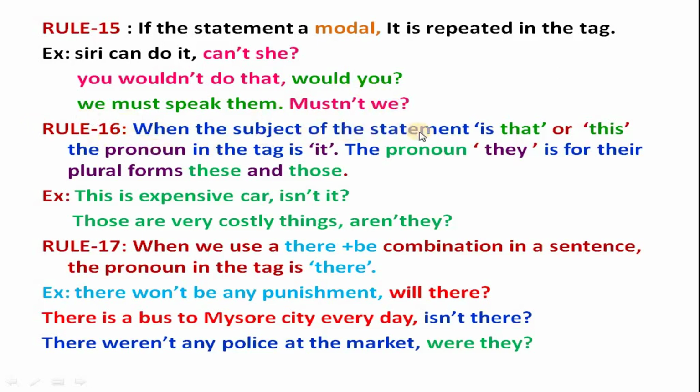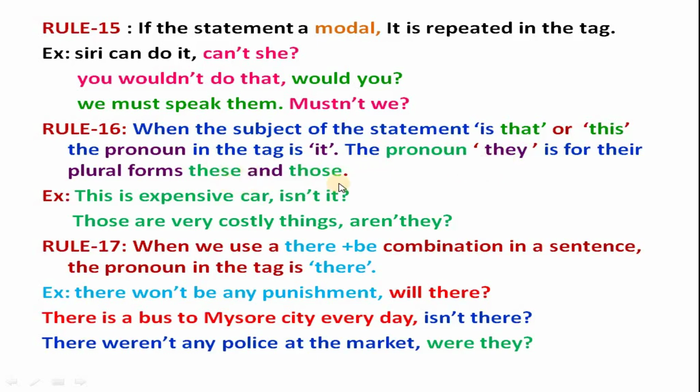Rule number 16. When the subject of the statement is that or this, the pronoun in the tag is it. The pronoun they is for the plural forms, these and those. Otherwise, if it is in plural form, they is the pronoun.